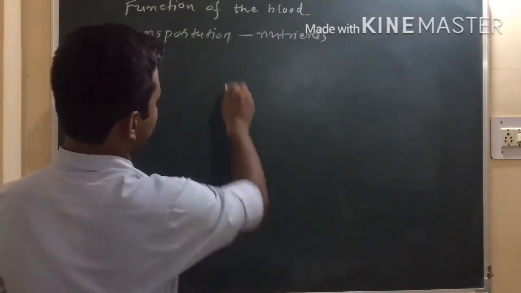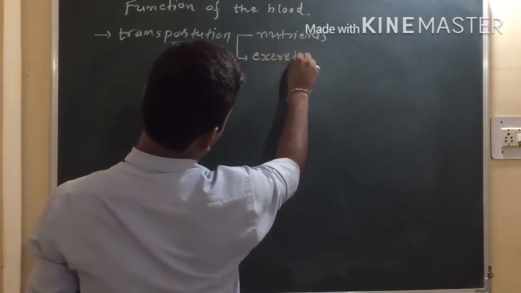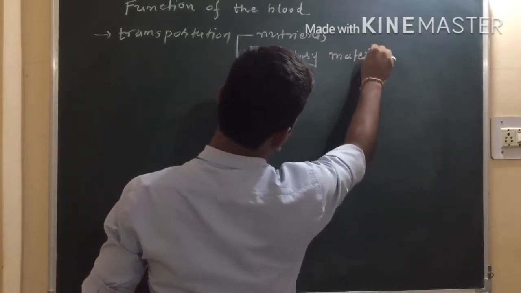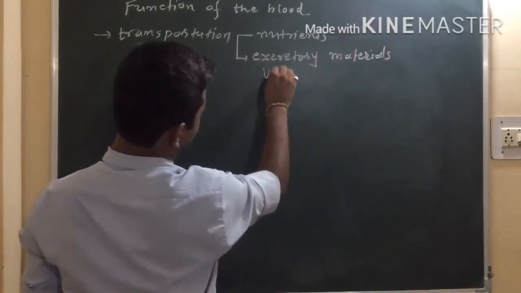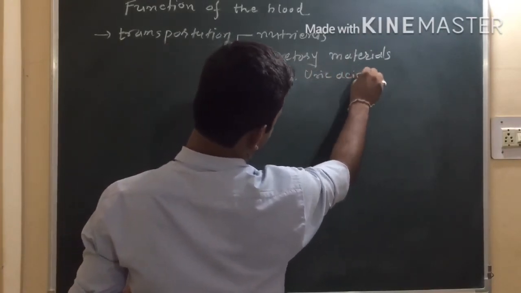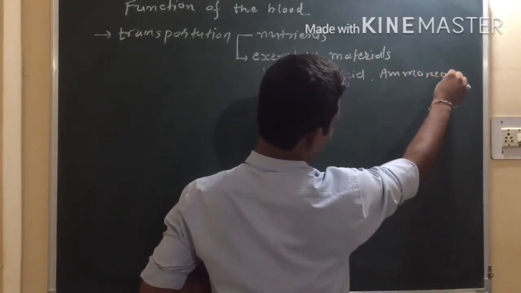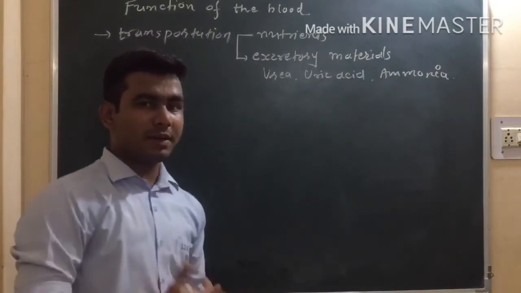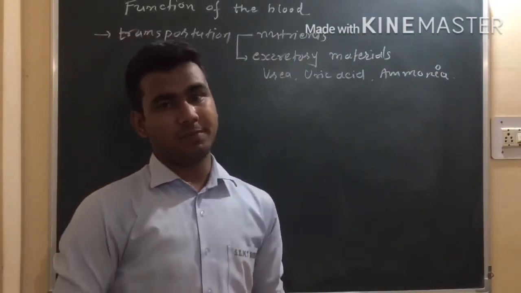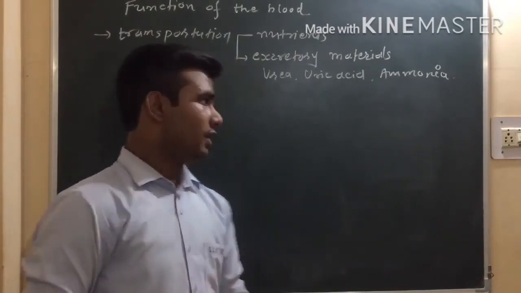Blood is also responsible for transportation of excretory materials like urea, uric acid, then ammonia. So the excretory material, the unnecessary material which is generated in our body, is also transported through blood from one point to another.